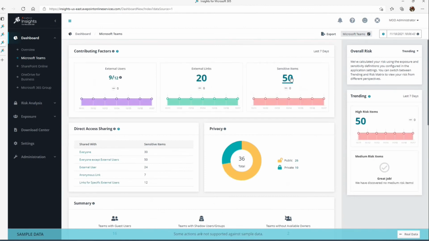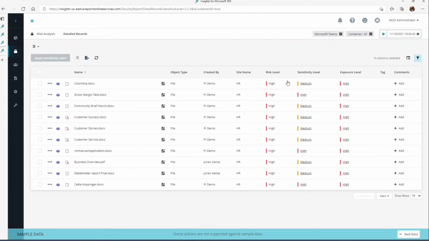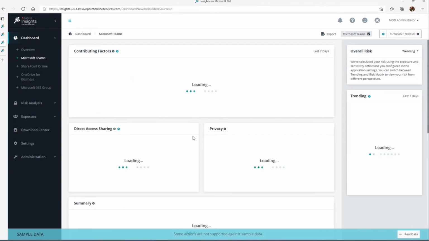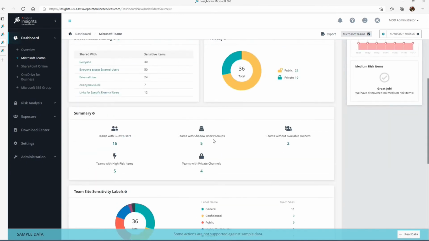And finally here, I can click in and drill down into the sensitive items that have been found within Teams. We have about 50 here. And as we talked about, you can see the individual files. Maybe I have several pages, depending upon how much content that is, and the different actions I can perform: detailed information, view permissions, and I can make modifications if I need to there. So good insights into the various workloads here.